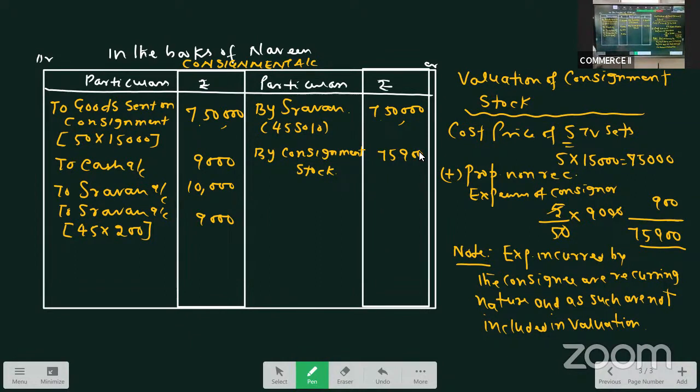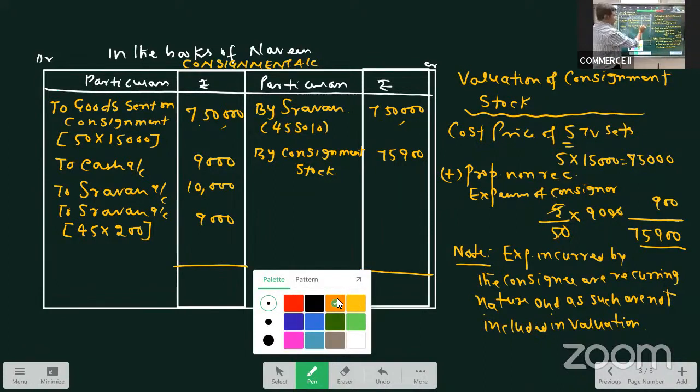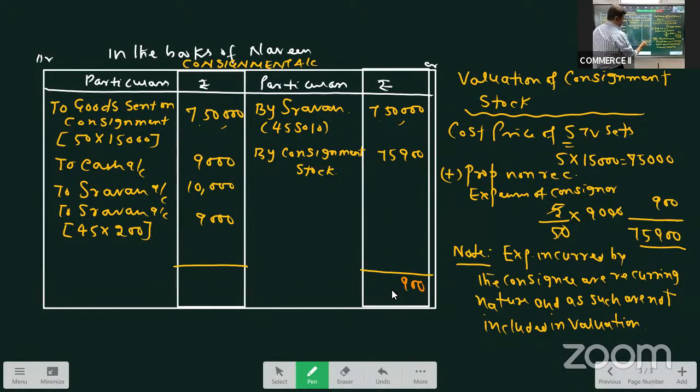4 items on the debit side, 2 items on the credit side. See the total. 7,50,000 plus 75,000 plus 900, 8,25,900. What is the debit side total? 750, 759, 769, okay, 7,78,000.